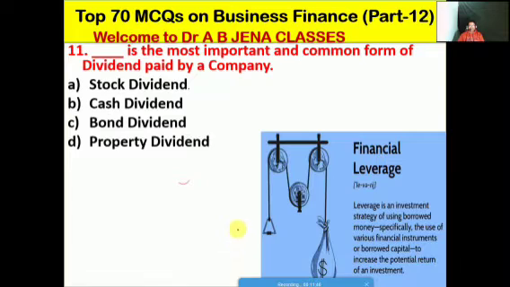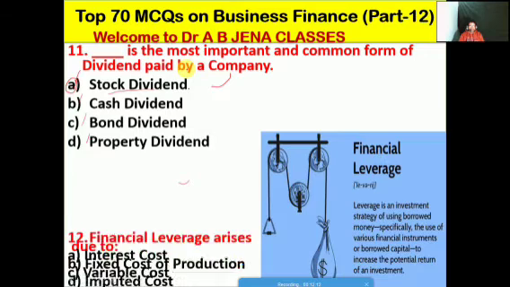So next one we will see: dash is the most important and common form of a dividend paid by a company. A, it's a stock dividend, B, it's the cash dividend, C, it's the bond dividend, D, it's the property dividend. So friends, A is the right option for this MCQ. Stock dividend is the most important and common form of a dividend paid by a company.